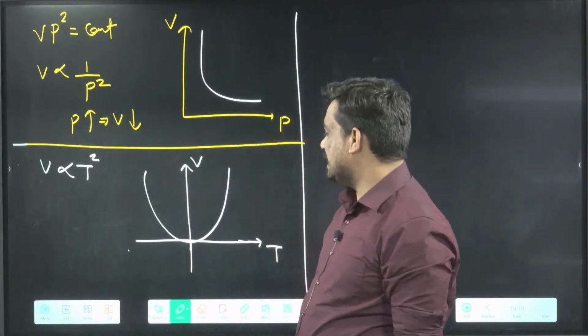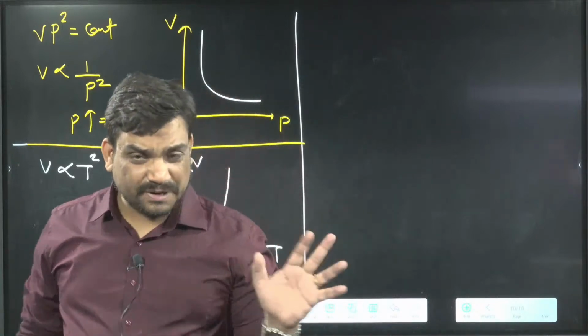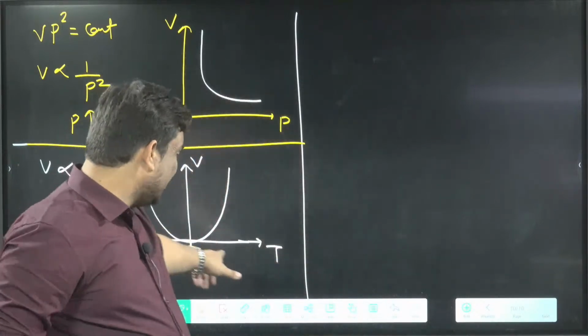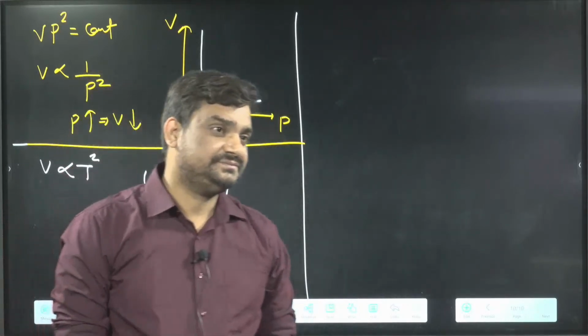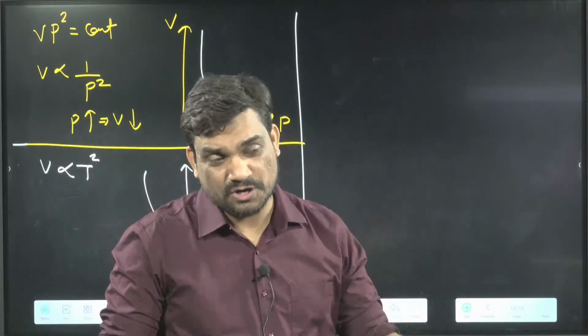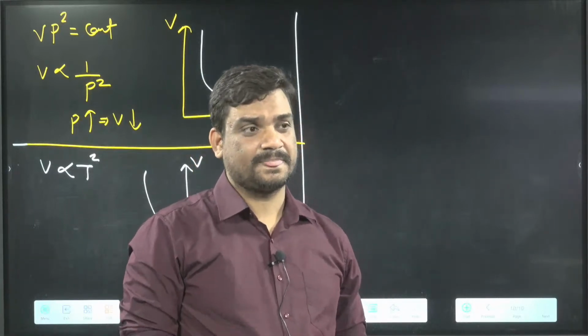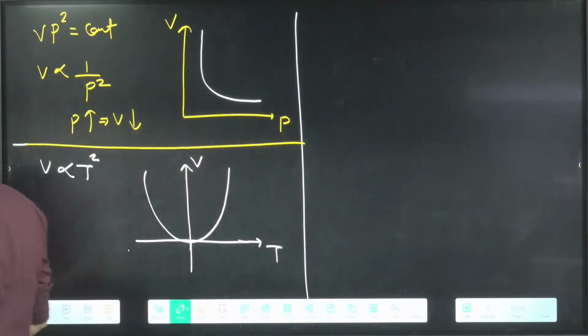Now, if I say in this one, negative temperature is possible because this temperature I am writing in the Kelvin. In the Kelvin, temperature can be negative. Negative temperature is possible in the Kelvin.